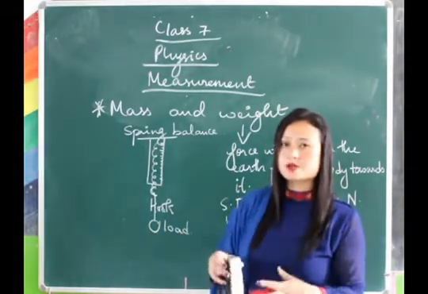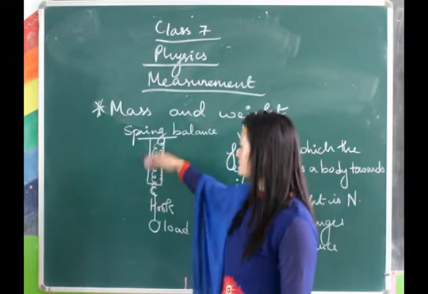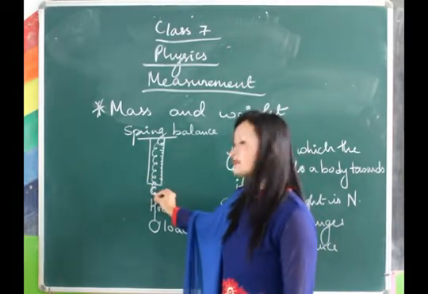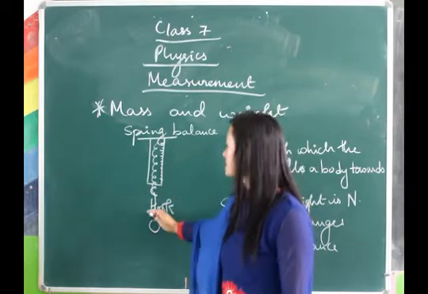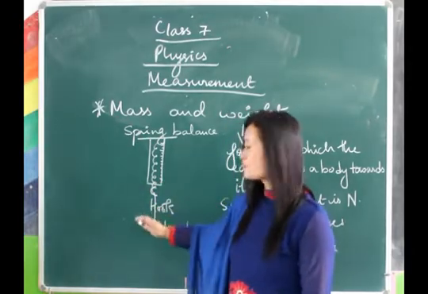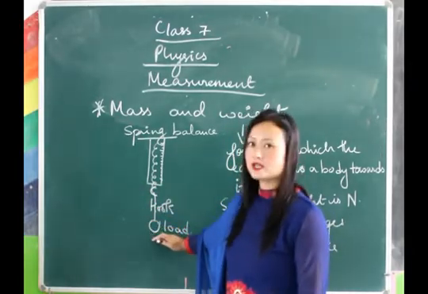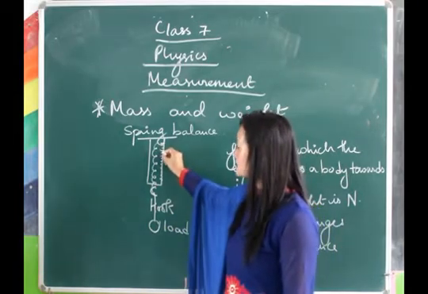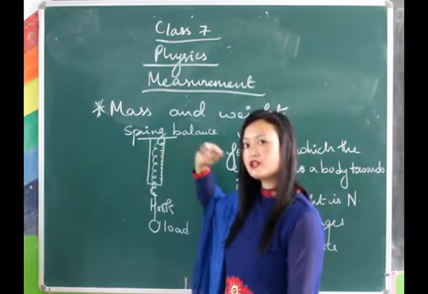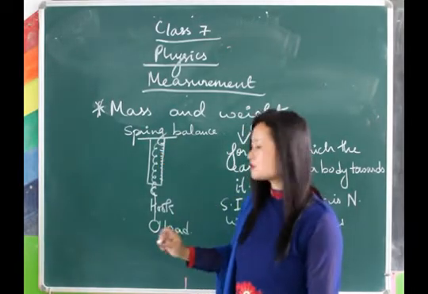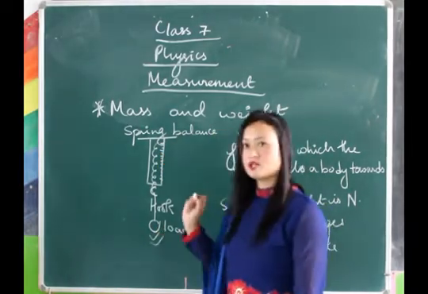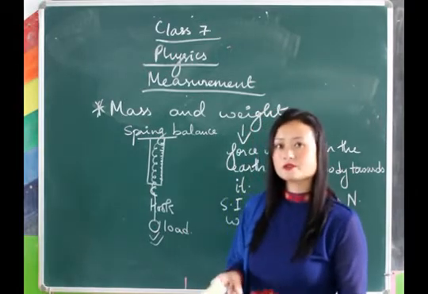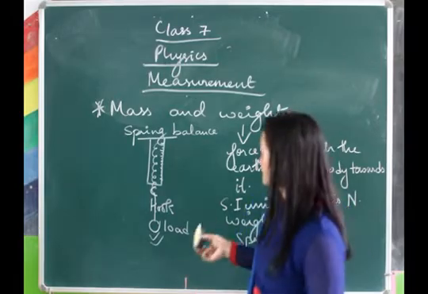You have the spring coil, which is not seen, but there is a hook. When you hang something on this hook, the spring is pulled down because of the weight of the object, and the reading is seen here. Whatever reading you see will be the weight of this object. That is how a spring balance measures the weight of an object.